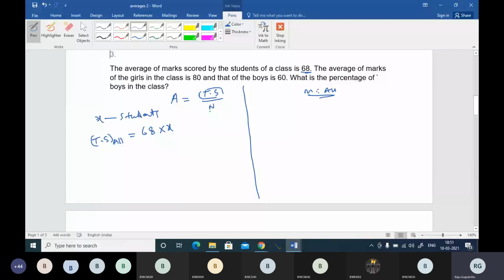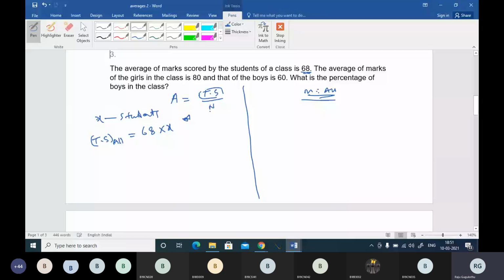Given the average of marks of the girls in the class is 80, and that of boys is 60. What is the percentage of boys in the class? The number is not given, right? Percentage of boys. We'll do one thing. In the total sum logic we are not able to find the number here, so let's go to this average logic, our alligations logic.